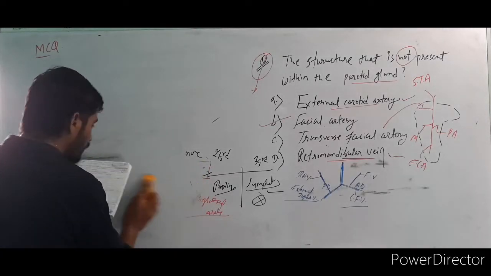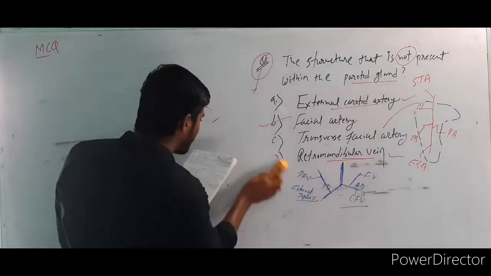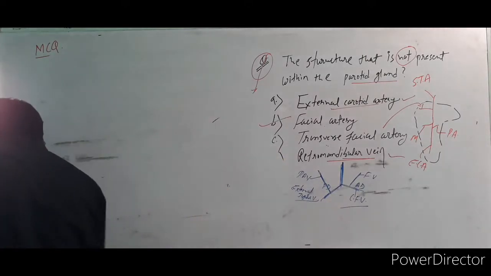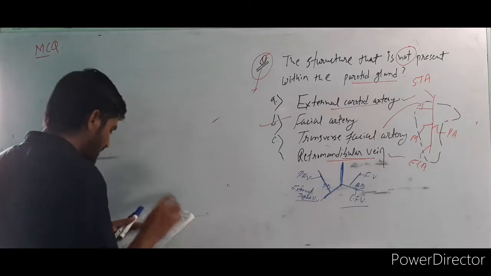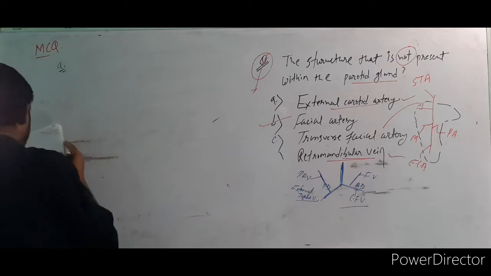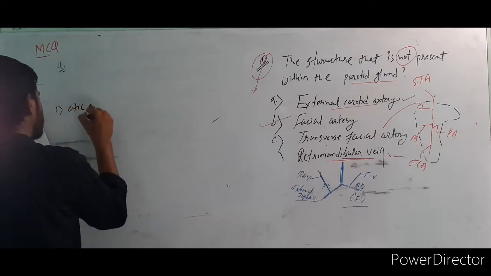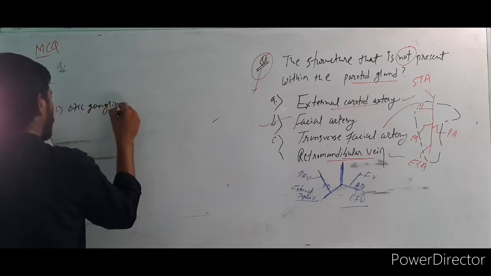Parasympathetic secretomotor fibers of the parotid gland come from all except: so the question is here. First option is the otic ganglion.